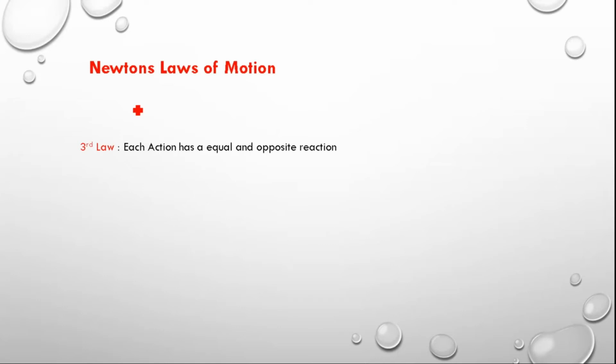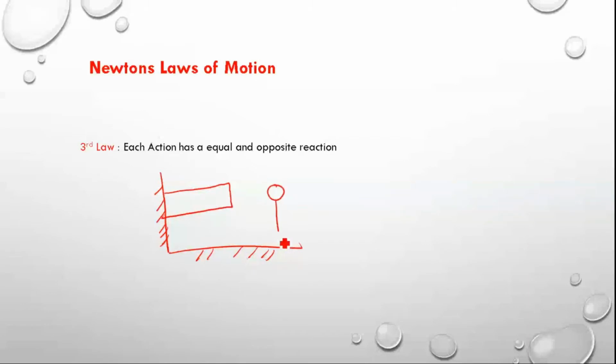For example, I am taking here, okay, this may be a wall surface, this may be a floor surface, and here one beam is there like this. Now a person is standing here on the floor. Now he is applying some force P to push this beam against the wall, but this beam is fixed, though he is applying some force P.